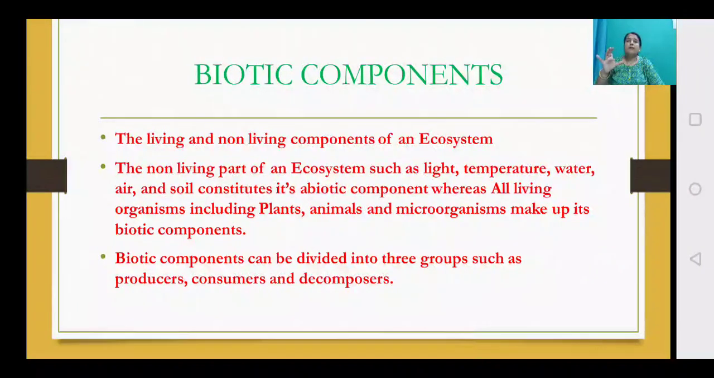So the non-living part of an ecosystem, such as light, temperature, water, air and soil, constitutes its abiotic part. Whereas all living organisms including plants, animals and microorganisms make up its biotic component. Biotic components can be divided into three groups, such as the producers, the consumers and the decomposers. So understood? The living part, that is the biotic community, is in the form of producers, consumers and also the decomposers.